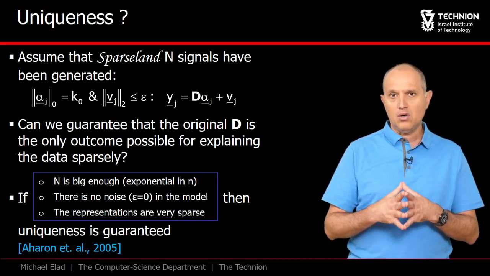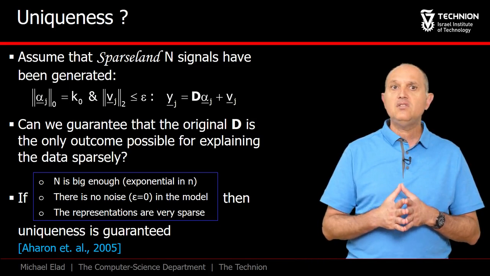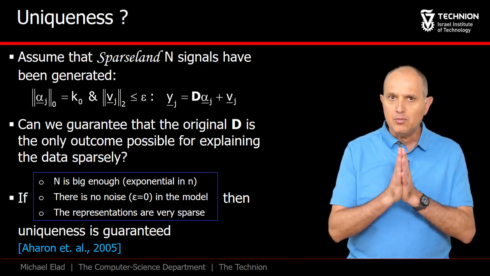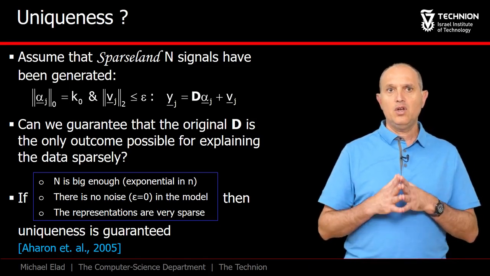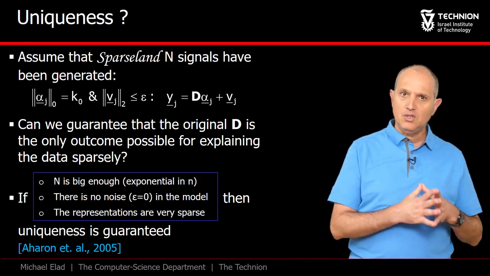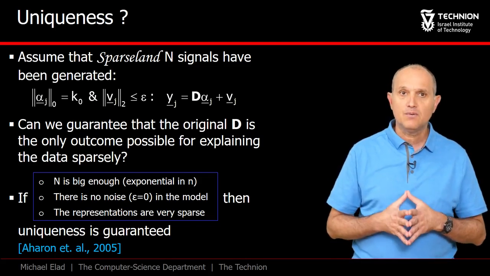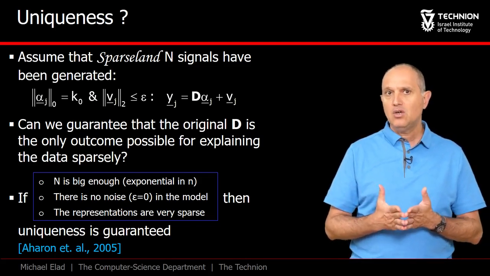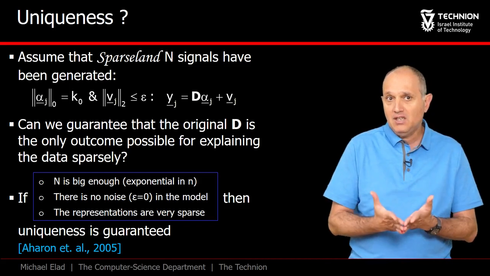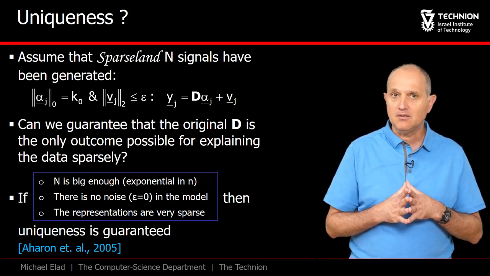The work by Aharon has shown that indeed, if epsilon is 0, then D is the unique solution up to permutations. We will not dive into the conditions for this to hold true, but simply mention that K0 must be small and n, the number of examples, must be huge. What about the noisy case? Could we claim some sort of stability? I believe that this is possible, but this has not been studied yet.